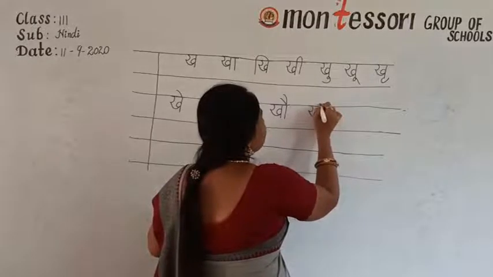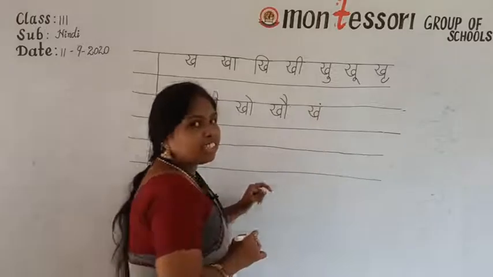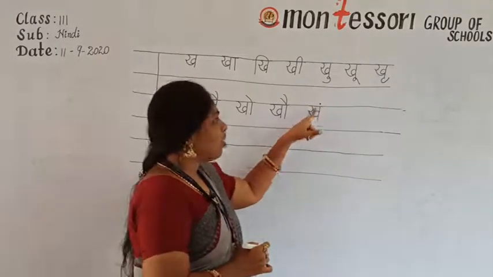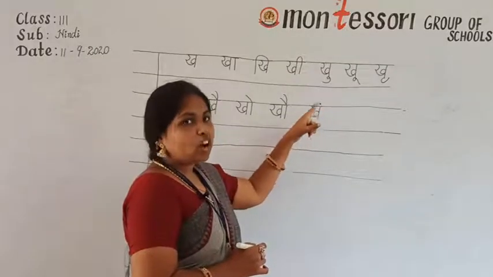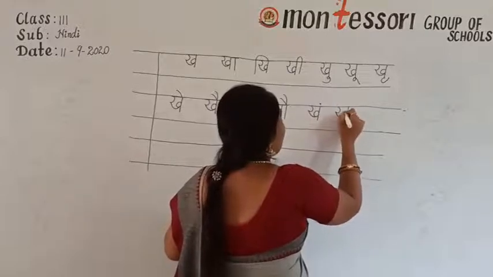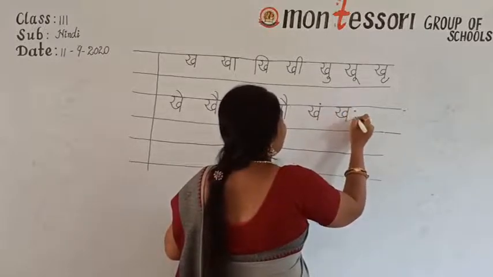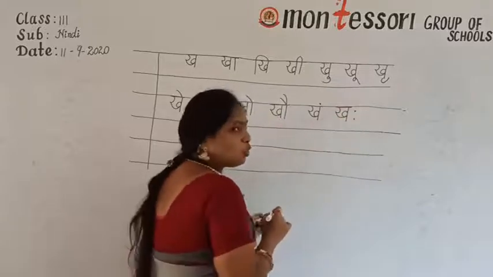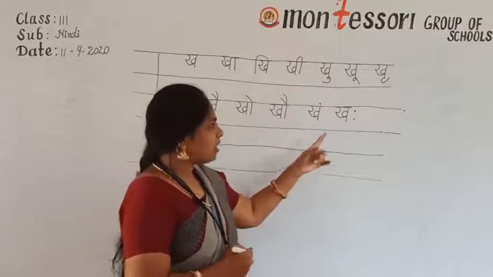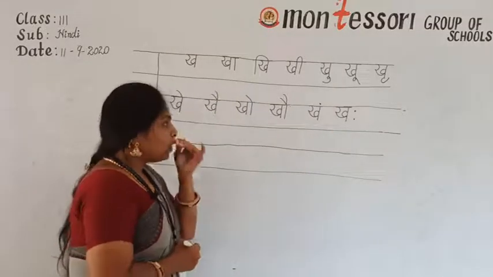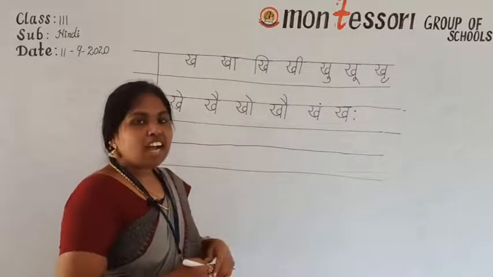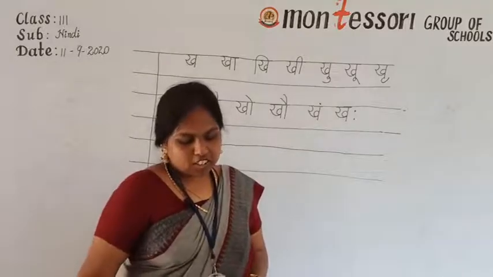Kha and anusvar ki matra. Where you have to give the matra? Only a dot, not a zero. Okay, children? Small dot. See, where I gave the dot, there only you have to give it. Now after that, kha, visarga ki matra, khaha. Only two small dots, not zeros. Okay? Okay children, after writing this you must write very neatly. After this you have to send it to your class teacher group.